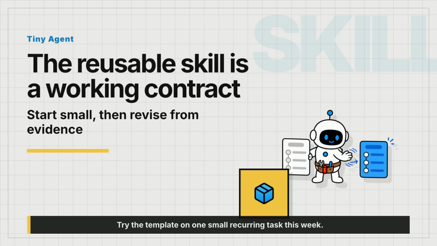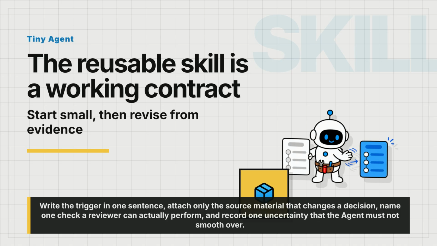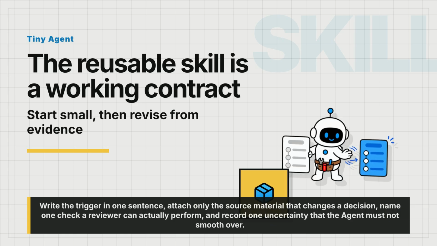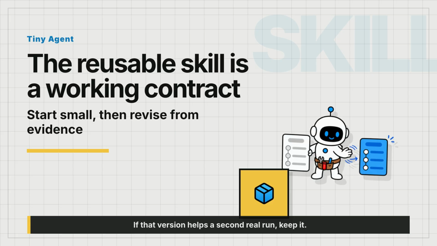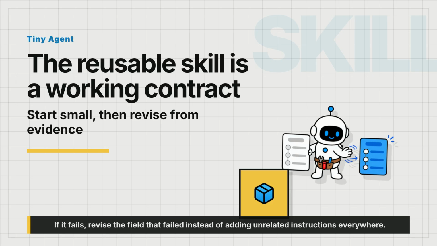Try the template on one small recurring task this week. Write the trigger in one sentence, attach only the source material that changes a decision, name one check a reviewer can actually perform, and record one uncertainty that the agent must not smooth over. If that version helps a second real run, keep it. If it fails, revise the field that failed instead of adding unrelated instructions everywhere.